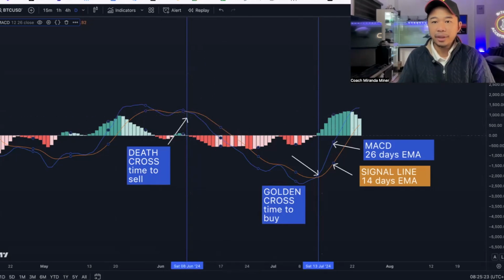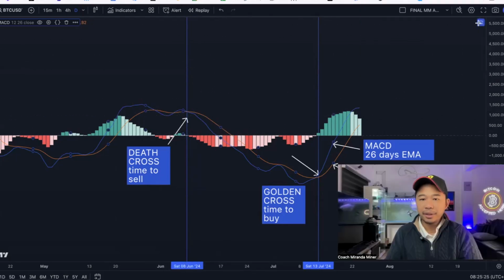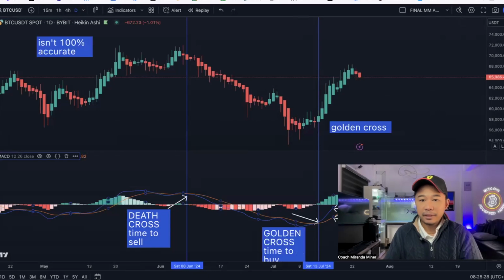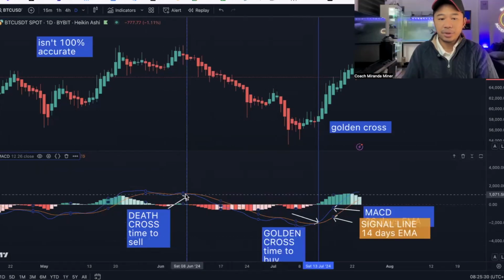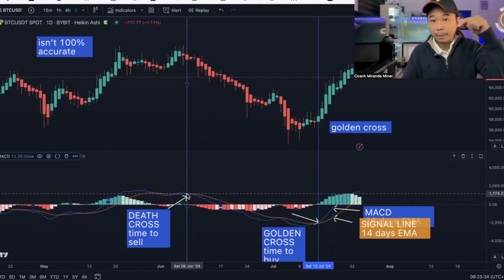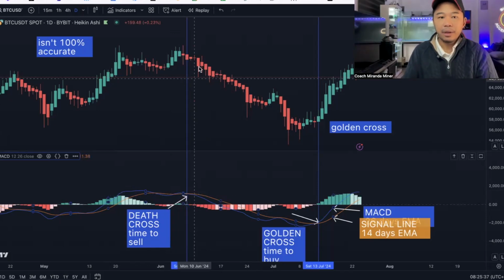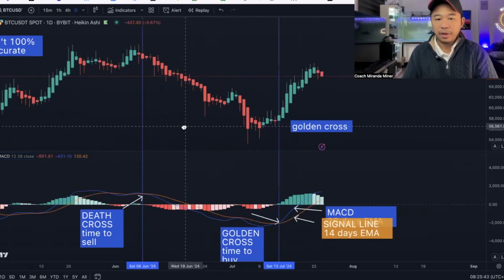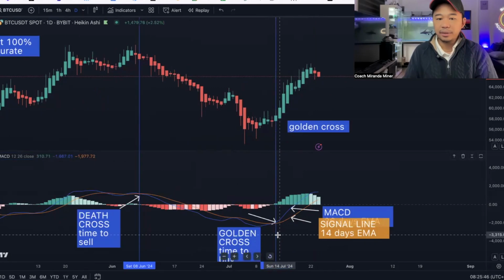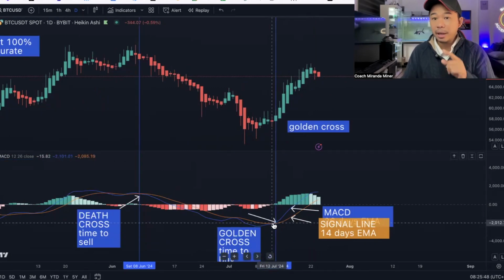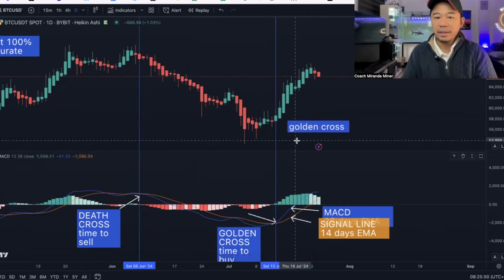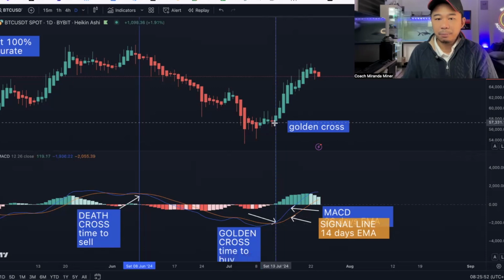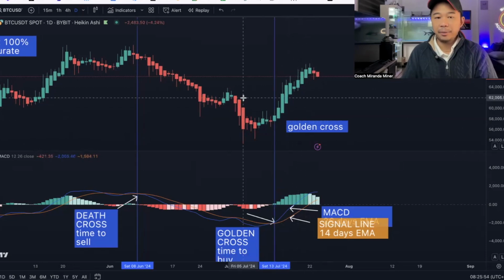Let's just try to look into what happened to the price during the golden cross and during the death cross. During the death cross, you're going to notice that when the MACD line crosses pababa, patuhog, crossing below the signal line, the price started to erode and go down. However, in the golden cross, when the MACD line crosses above, patusok, the signal line, the price of Bitcoin started to go higher.